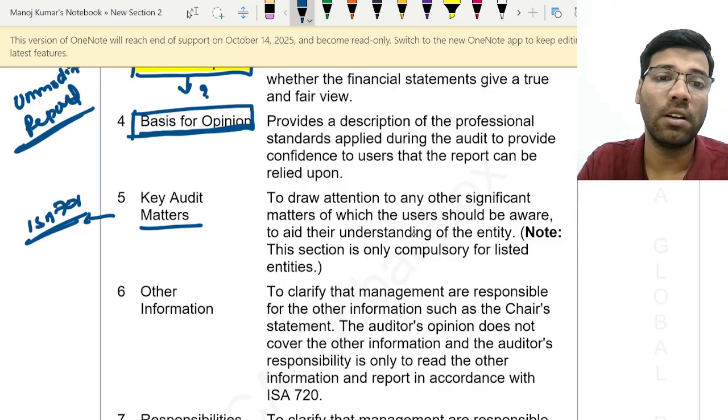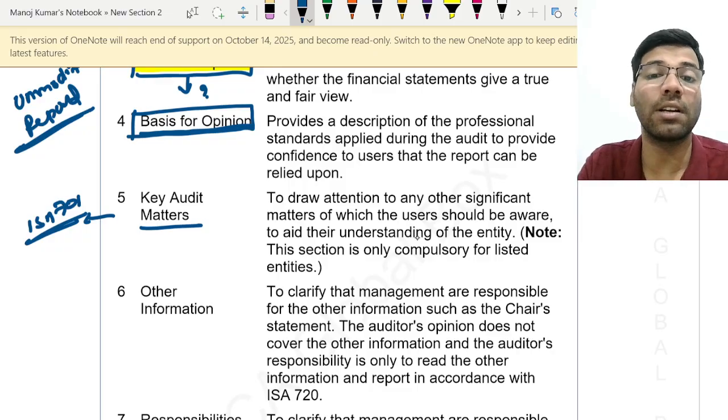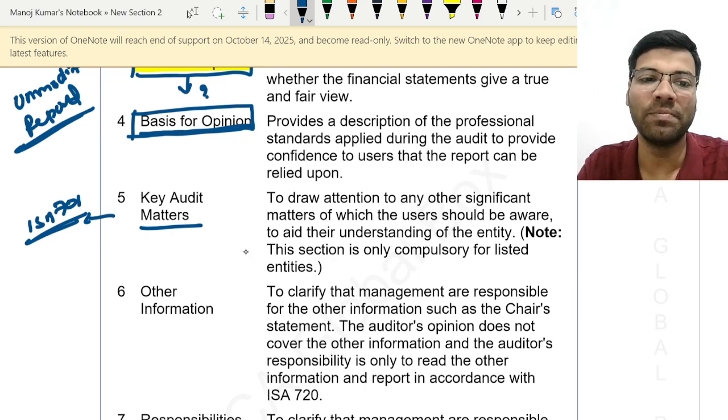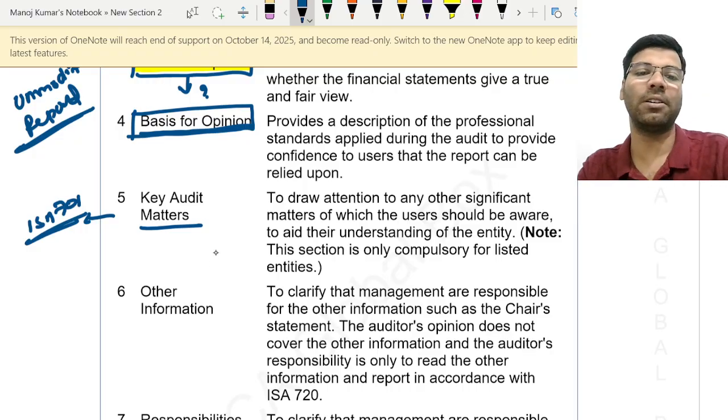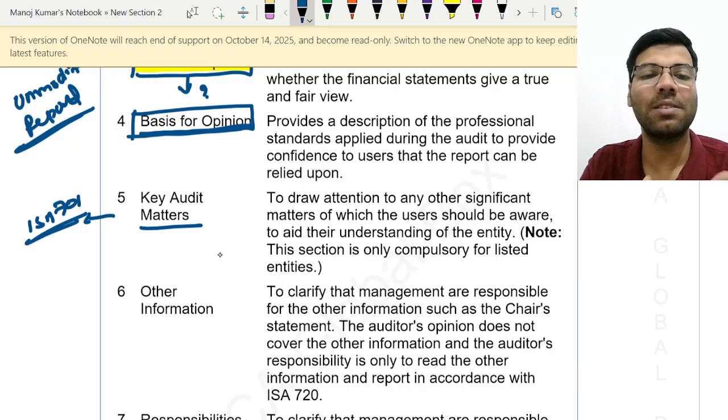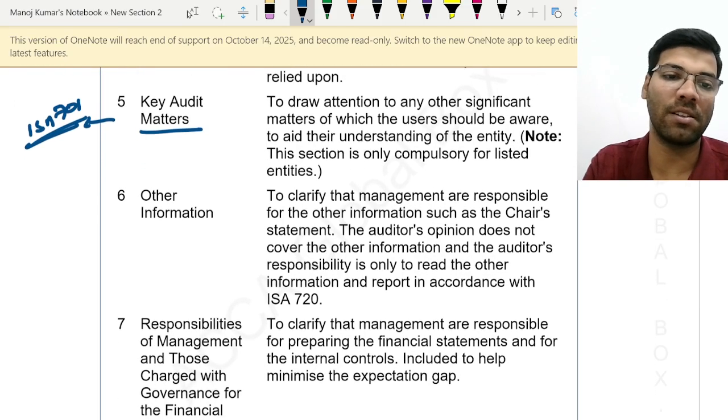Don't write anything on your own, use these technical words, then it looks very professional. Otherwise it looks like a layman has given a report, which doesn't look good, isn't it? So key audit matters we will discuss in detail when we discuss 701. Just remember that this para is introduced to draw the attention of the users of financial statements.